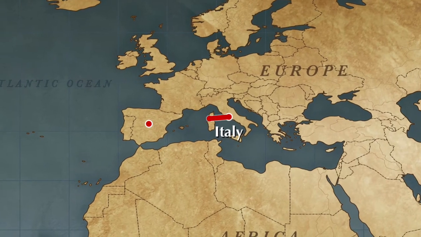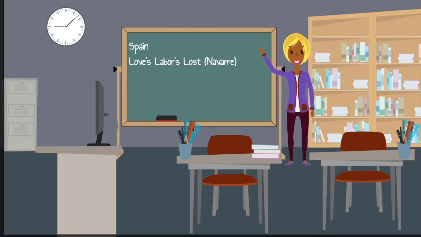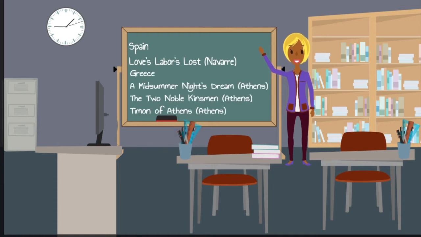Now we move on to Spain, where only Love's Labour's Lost was set. It is a comedy that takes place in Navarre and Greece. The next work is A Midsummer Night's Dream, which is set in ancient Athens. Continuing, The Two Noble Kinsmen takes place in Athens.